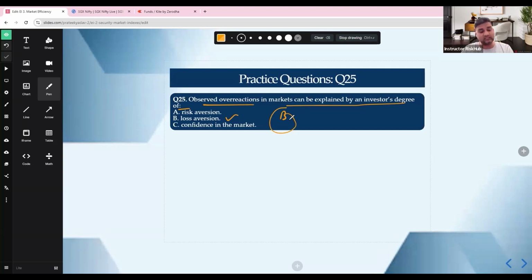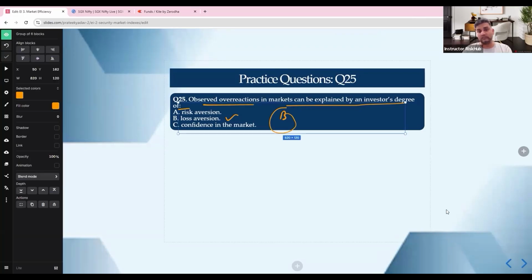Why not the others? Because risk aversion just means dislike for risk and doesn't explain overreaction intensity. Confidence in the market is too vague and doesn't capture the behavioral asymmetry. Overreaction is basically emotional asymmetry, your loss aversion. Then we have question number 26.